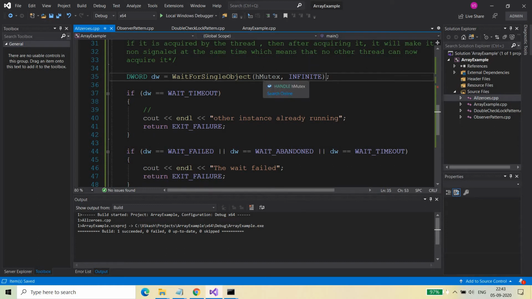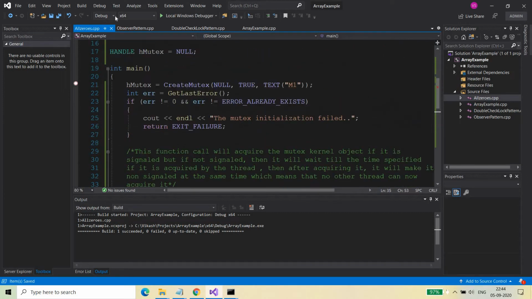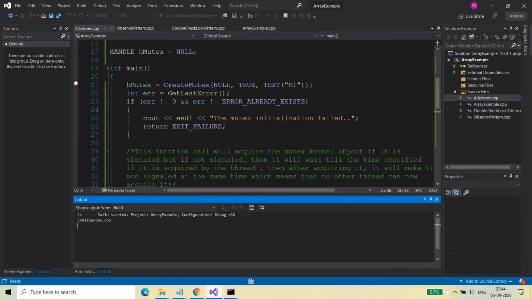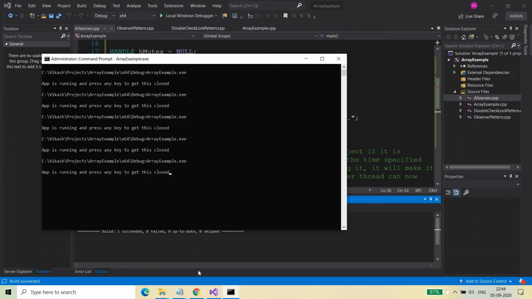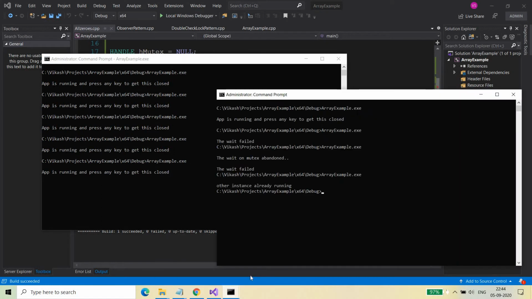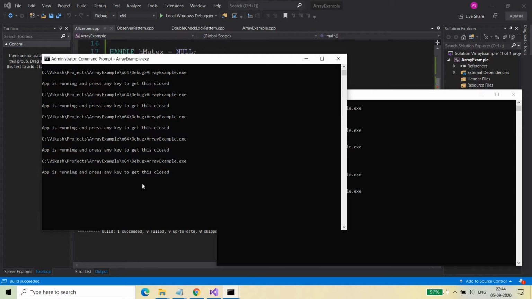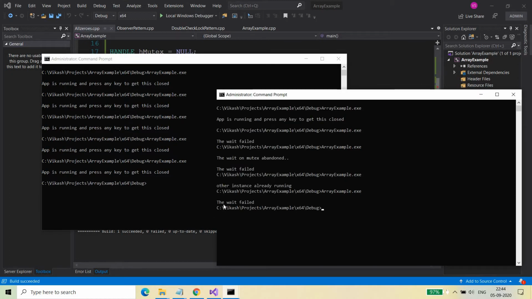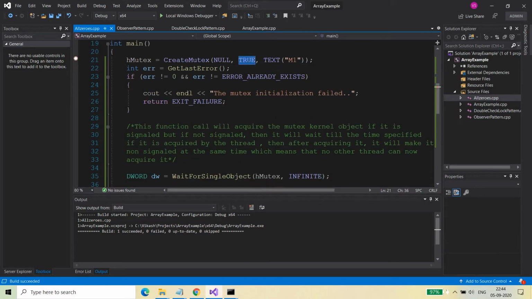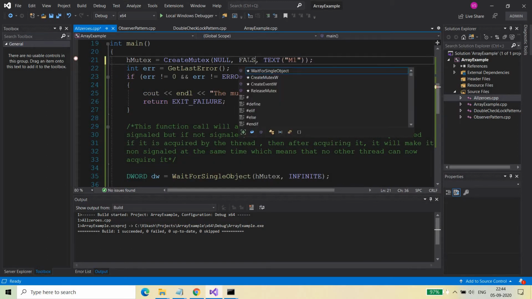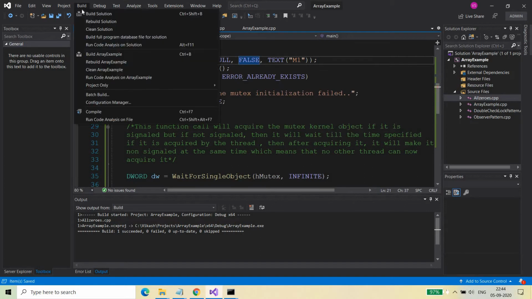So I'm waiting infinitely on it. If another instance of the application is running, then that will wait here. So let's see what happens this time if I made this true. I will run array example.exe, and here I will run the same again, and then it shows that wait failed, right? But in the previous video, if I made this false, then what was the difference? In case of false, it was not showing this behavior.